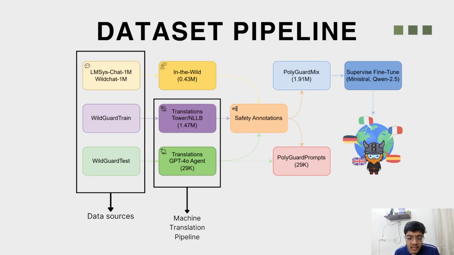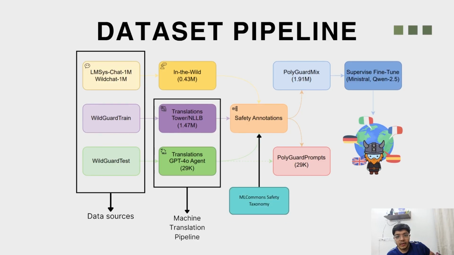So the first stage is the translation stage. WildGuard Mix is originally English only. To make it multilingual, the training split was translated to 16 other languages using two machine translation models, Tower Instruct 7B for 9 languages and NLLB 3.3B for the rest, because it was seen that NLLB has wider support but slightly lower performance. For the test split, higher quality translations were produced using GPT-4o. This is because of its size. This gave us a very large pool of prompt-response pairs in 17 different languages.